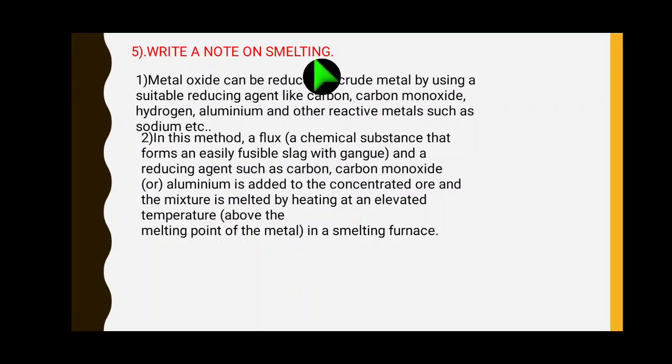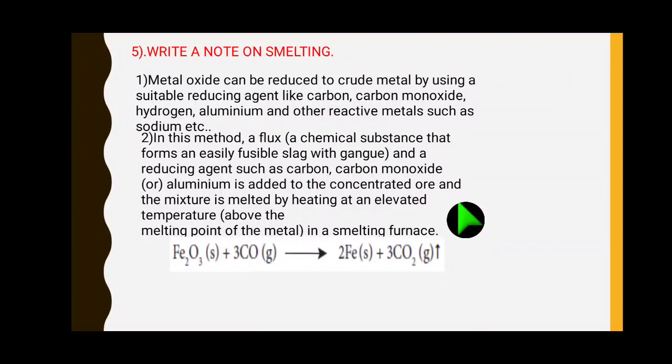I hope you can understand about the smelting. Smelting is the reduction of metal oxide, right? Here a reducing agent is used to reduce the metal. Now we see the equation. Suppose in the ore ferric oxide is present. So ferric oxide is turned to iron metal. Which reducing agent? We can use carbon monoxide.